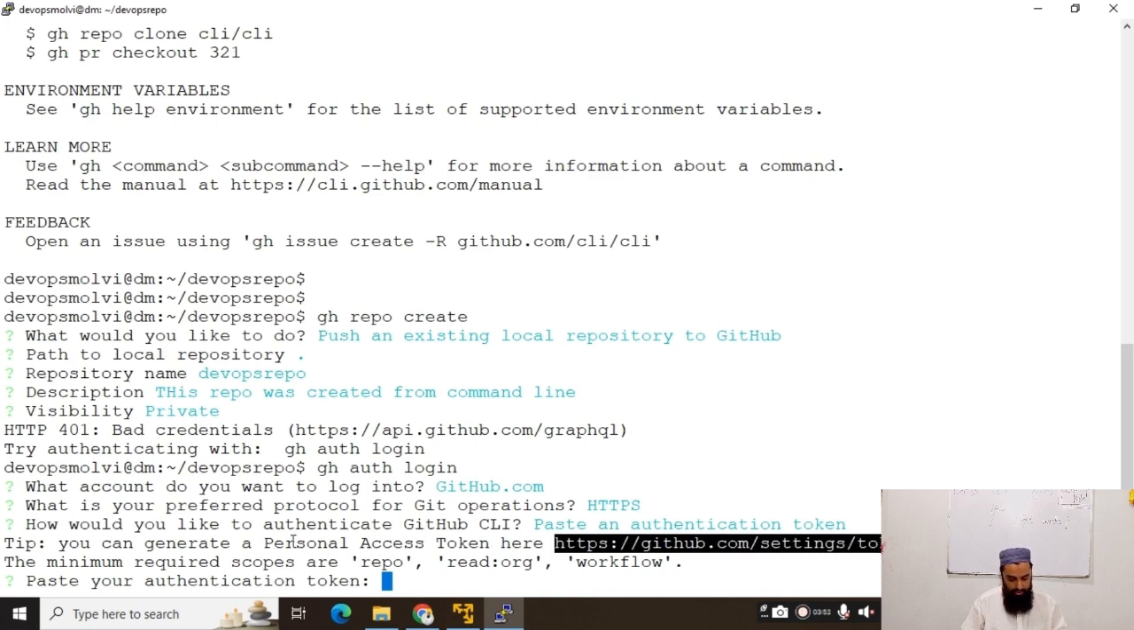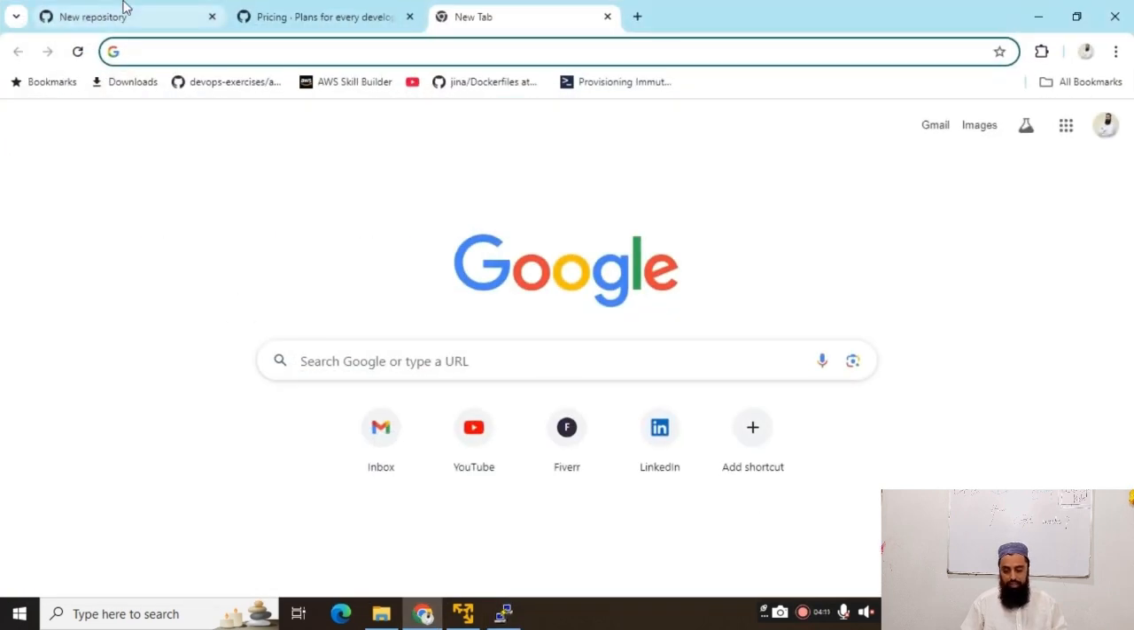The minimum required scopes are repo, read:org, workflow. I mean to say that these are the minimum requirements, the token must have these accesses. Paste your authentication token. So first, now we need to create the token.